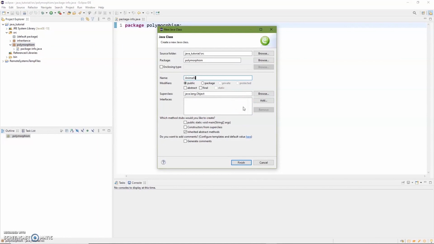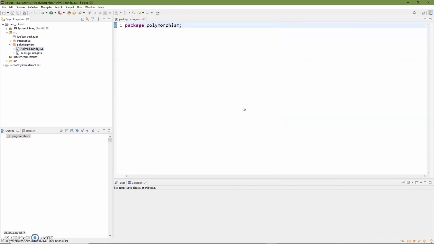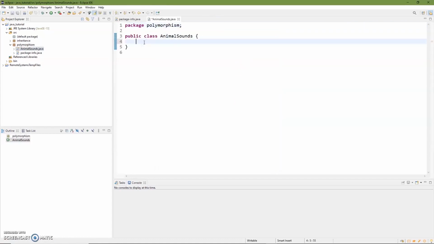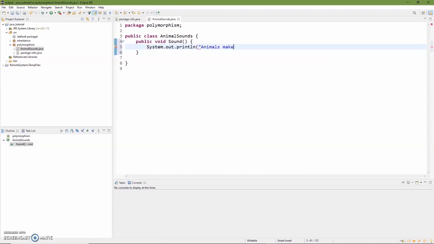Maybe we will, we'll see how we load the program up. But we'll call this animal sounds. Let's create a public method, it's not going to return anything, but we'll call it sound. We just want to have it do a system out print line, and we'll have it say animals make different sounds.